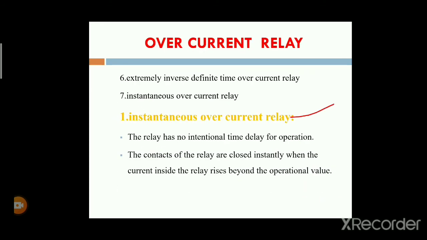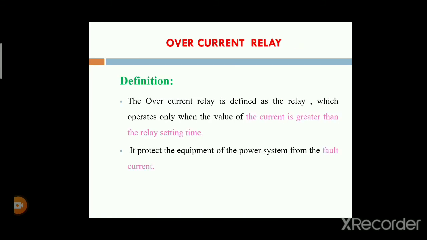Basically, what is meant by an overcurrent relay? Overcurrent relay means the current is greater than the relay setting. If the current is greater than the relay setting, only then will the relay operate. That is why it is called an overcurrent relay.